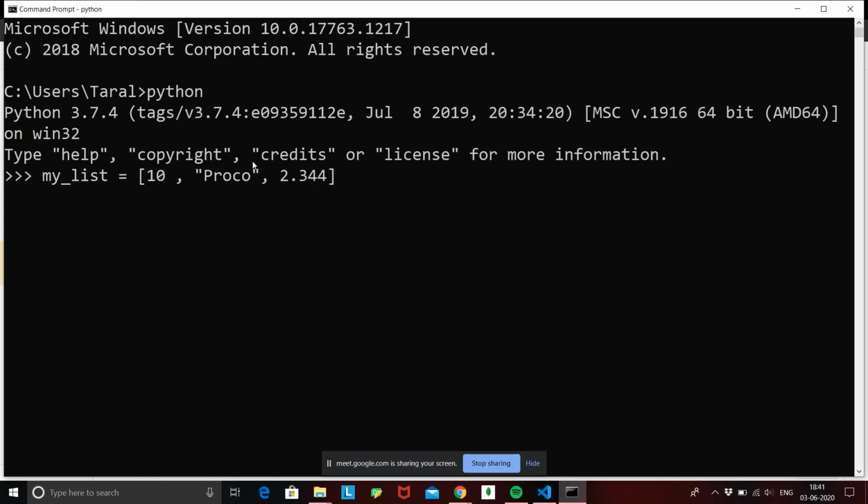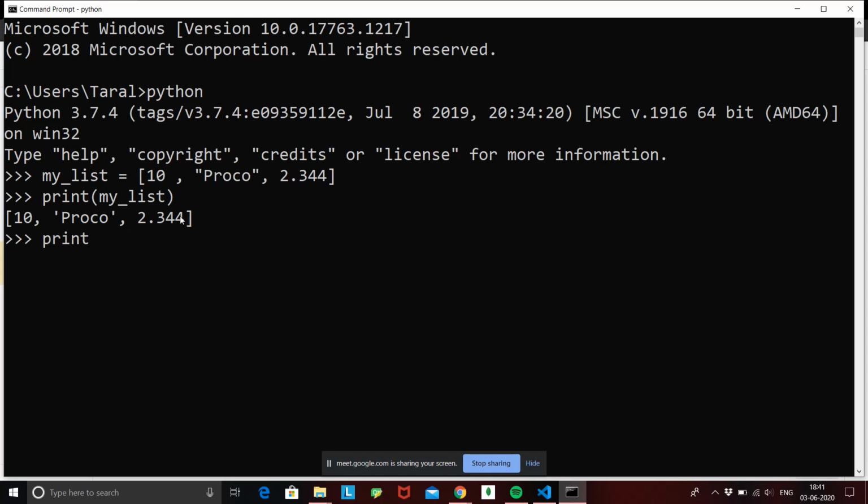This is how I create a list inside Python. I have three values: 10, a string, proco, and a floating point number, 2.344. All this is stored inside my list. And if we now print this variable, we get the same value given out by the print statement, right? And again, if we treat this as an array, we can do similar things.